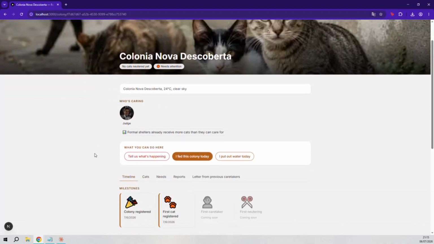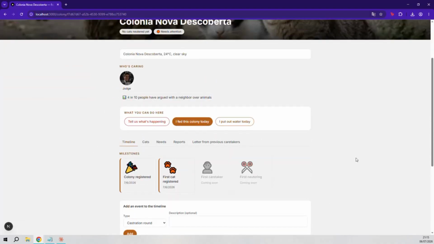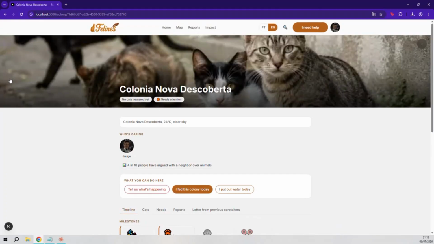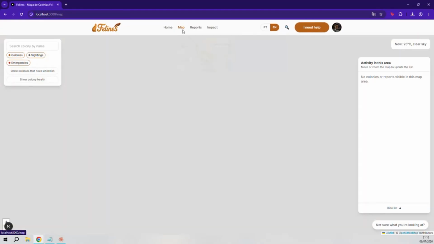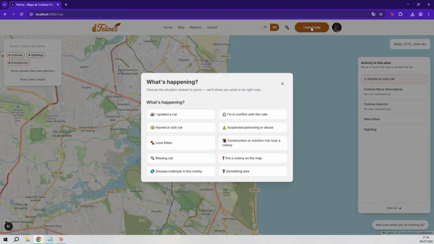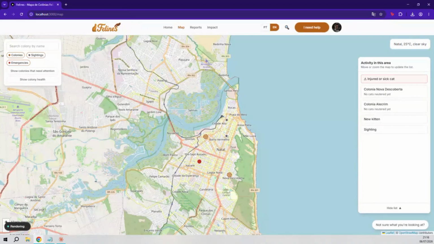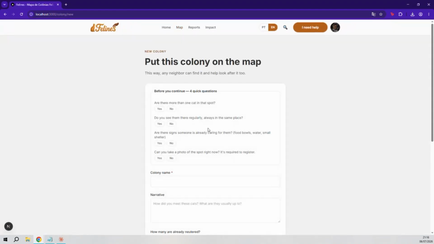Inside the colony, the milestones mark this colony's history: first registered, first caretaker, first cat named. The timeline is a chronological log of everything, every feeding, every event, every shared story. Anyone who visits months later can understand what happened here and who cared.